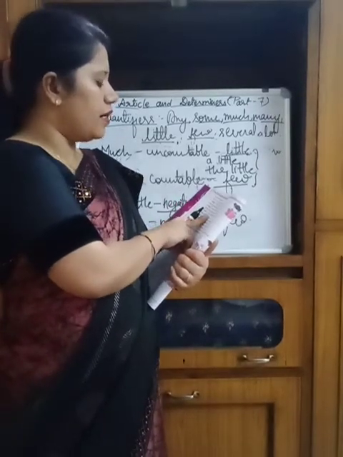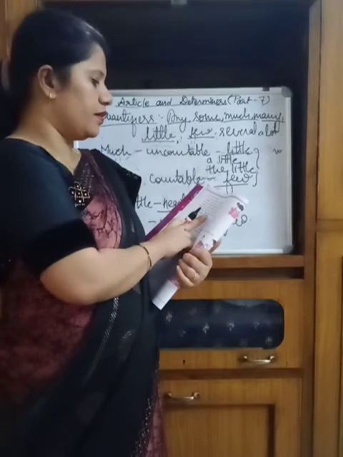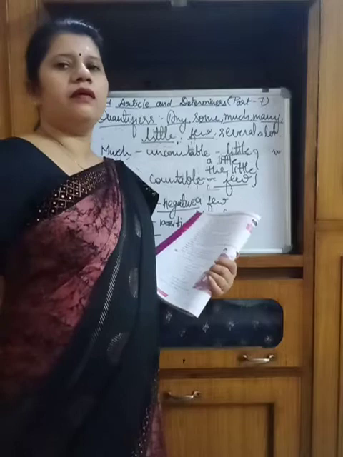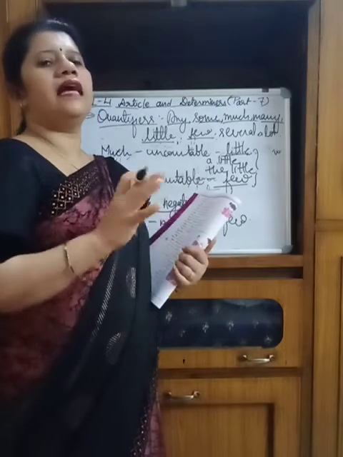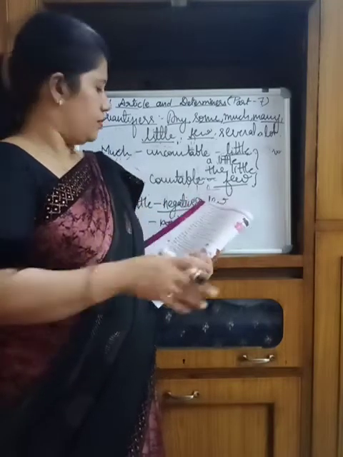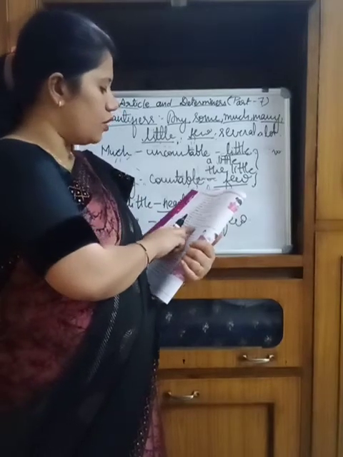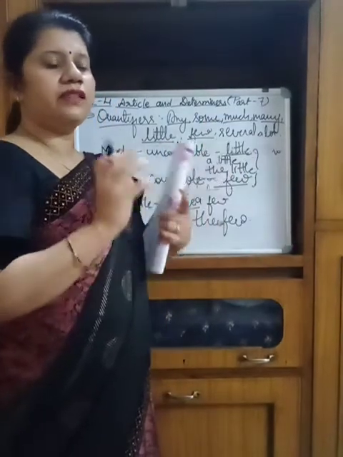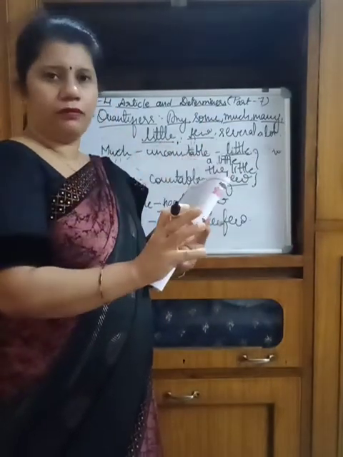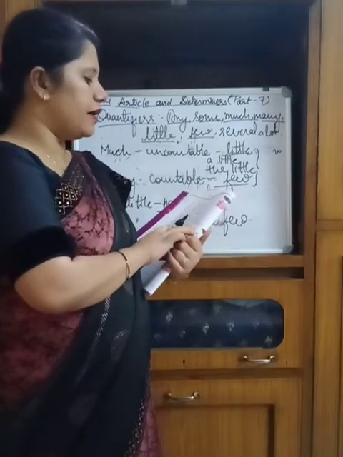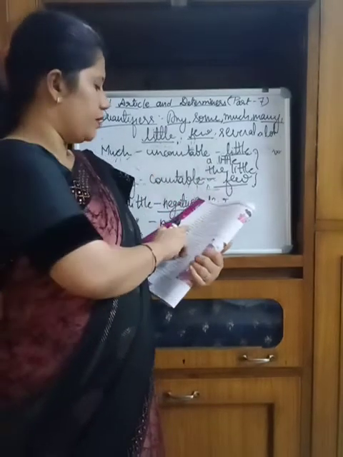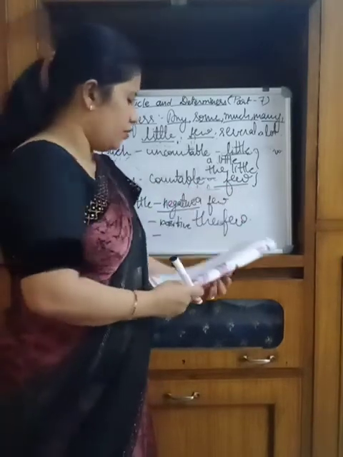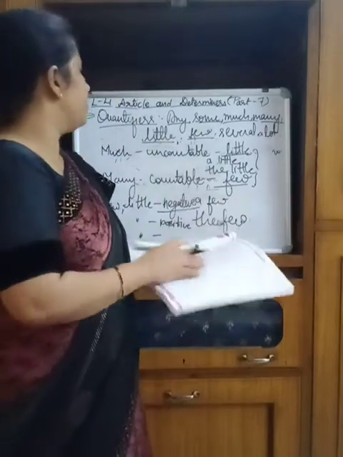See, I have read the few books that you gave me. The entire set of books, however many books you have given, but I had read only a few of them. Then the little means not much but all there is. जितनी भी है उन सभी में जितना भी है वो बहुत ही कम अमाउंट में है. See, it means that entire quantity though very little. I spent the little money I earned. Now I hope that it will be clear to you.